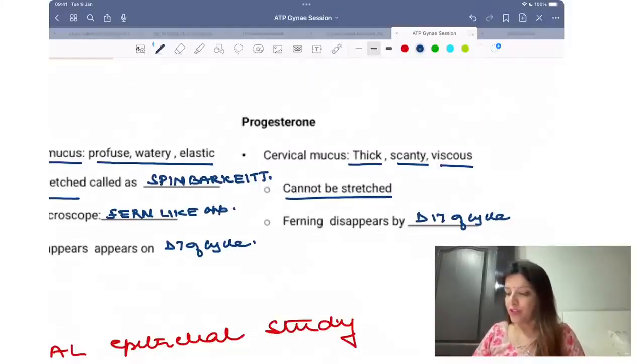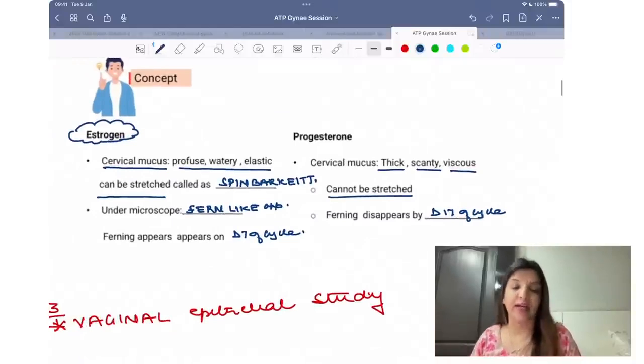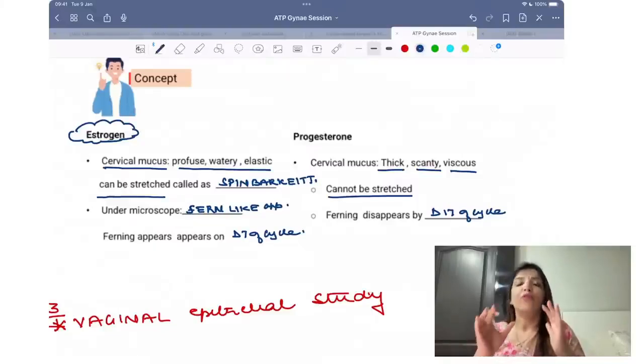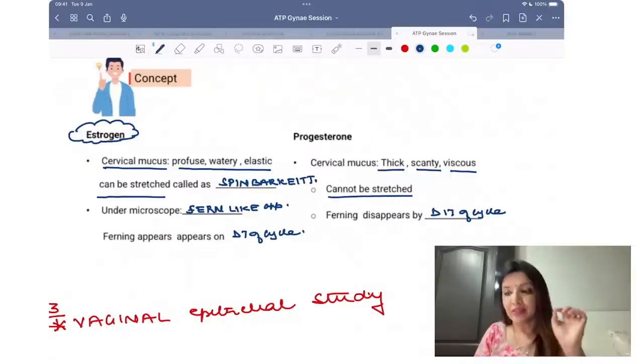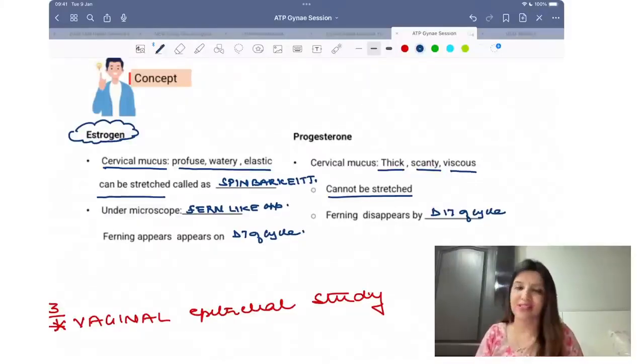Copied all of you? जिन के पास ये point नहीं लिखा था, please write it. Under the effect of estrogen, cervical mucus thin होता है. देखो, first half of the cycle में everything is happening in such a manner कि sperm जो है वो बहुत easily ova के पास पहुंच जाए. That is why you get that cervical mucus is profuse, watery, elastic and it can be stretched.